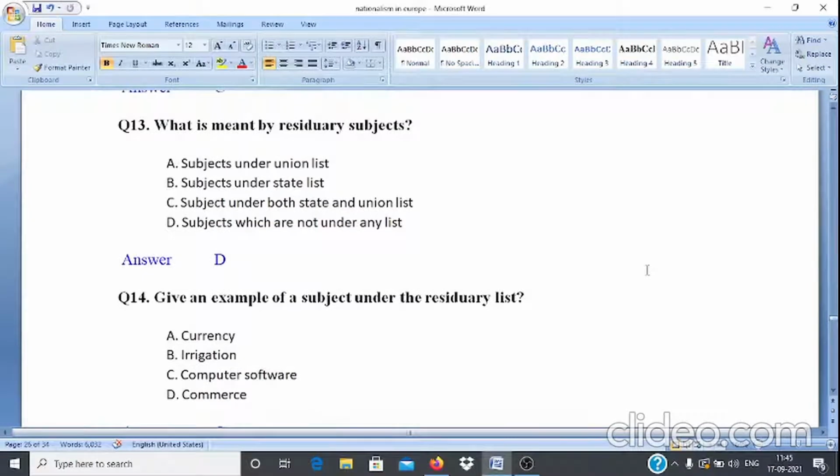Question number 13. What is meant by residuary powers? Options are A. Subjects under union list, B. Subjects under state list, C. Subject under both state and union list, and D. Subjects which are not under any list. And answer is option D.